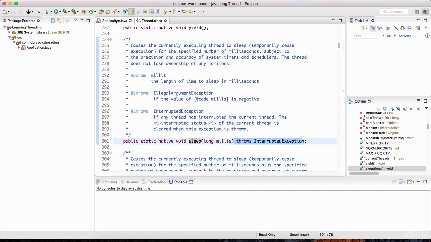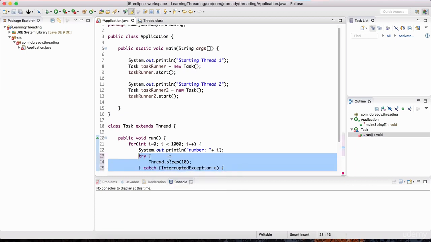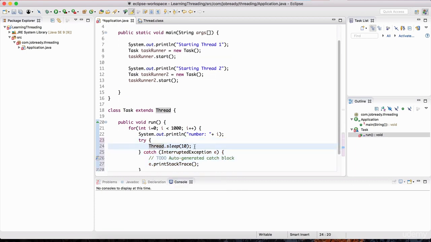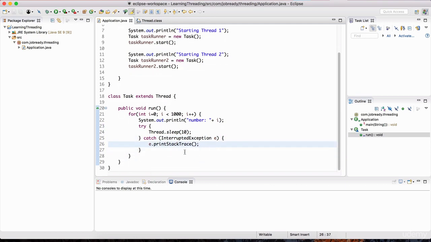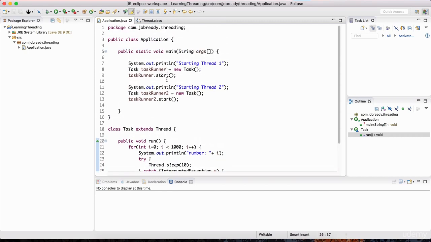Okay, so let's handle that exception by surrounding this with the try catch block. So let's click that, and there we go. We surrounded the piece of code that could throw some kind of exception in this try block, and then we're catching the exception here in this catch block. So I'm just going to get rid of those comments. We don't need those there. And I'll leave the default here, printing to the stack trace. And now running this example is going to make things even more clear for you to understand how threading works.